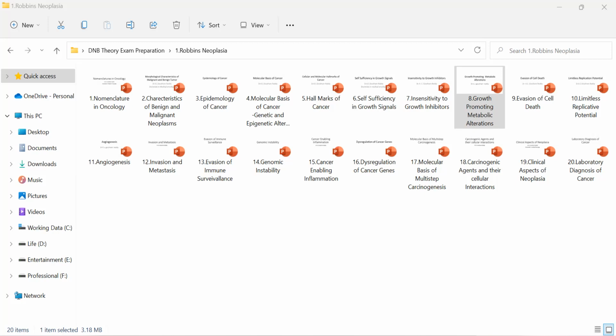Let us get into detail on the Warburg effect. Even in the presence of ample oxygen, cancer cells demonstrate a distinctive cellular metabolism called glycolysis. Usually our cells undergo the Krebs cycle in the presence of oxygen and glycolysis in the absence of oxygen. But cancer cells, even in the presence of oxygen, will go for glycolysis.